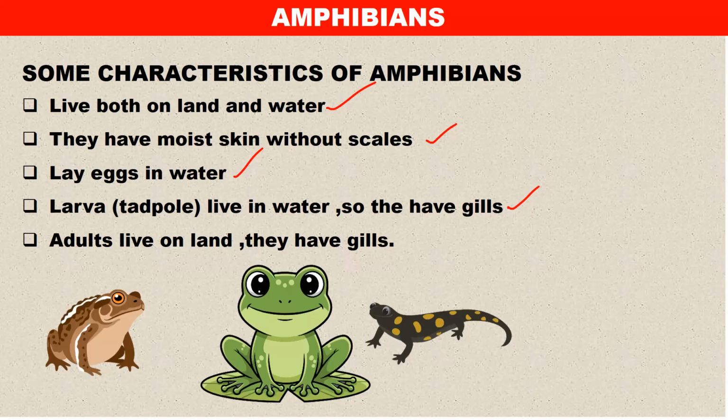Adults live on land, therefore they have lungs. Here I should have said lungs, please. They live on land and therefore they have what? Lungs. So it is very important that you make that correction as you go through this lesson. These are the characteristics that enable us to classify organisms as amphibians.